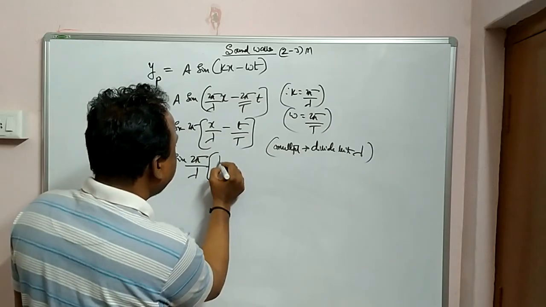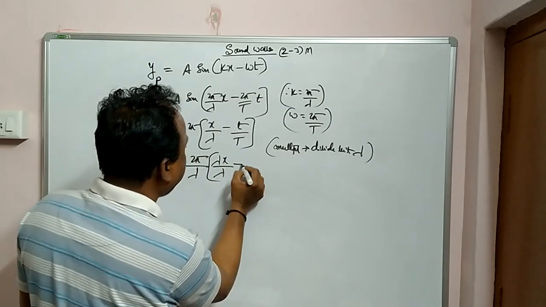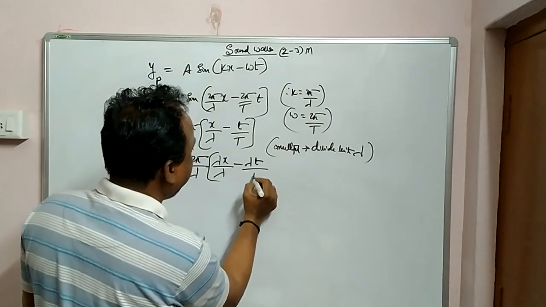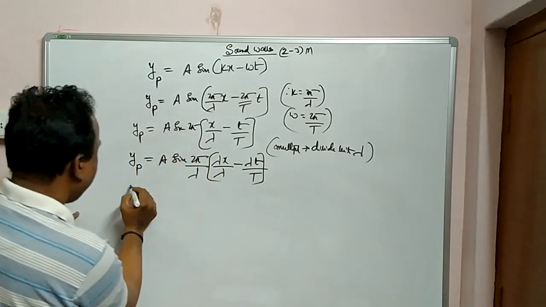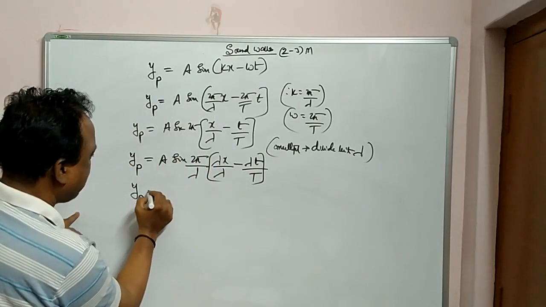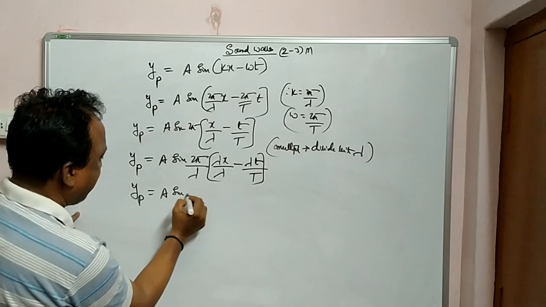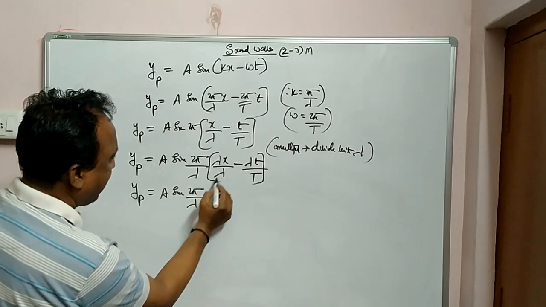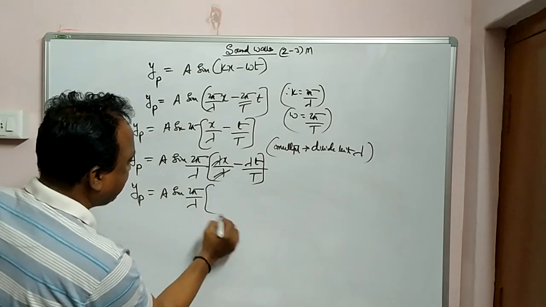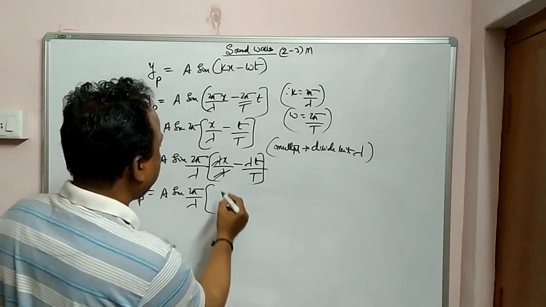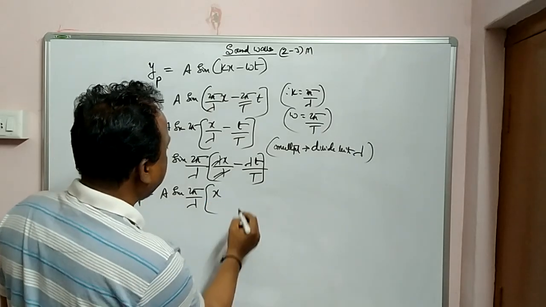Then lambda x by lambda minus lambda small t by capital T. Or this equation goes like this, a sin 2 pi by lambda, this will be cancelled, inside x.